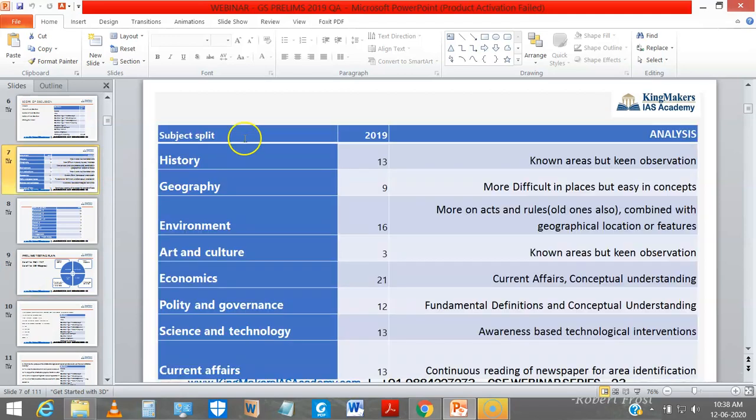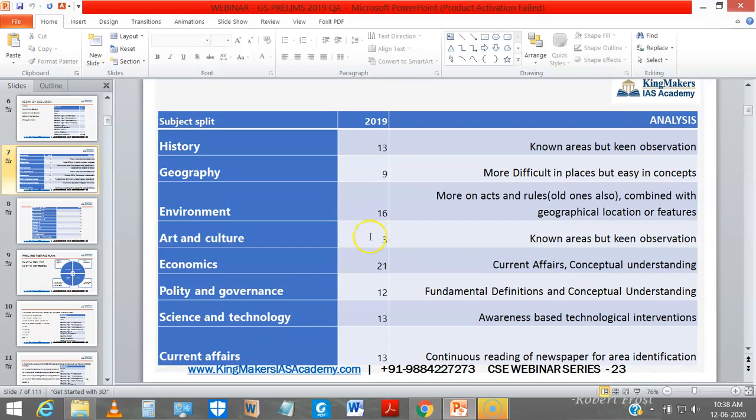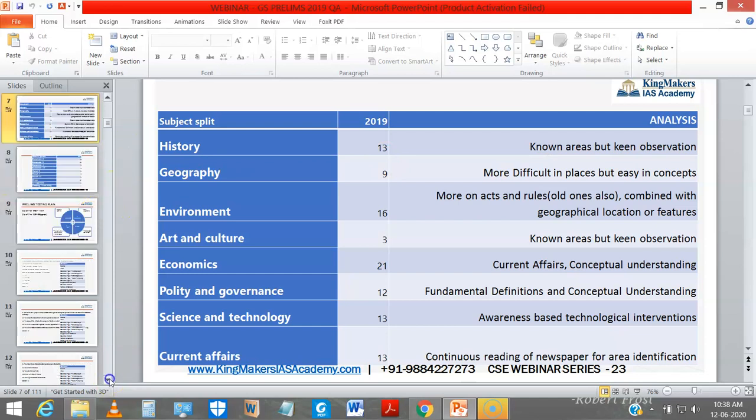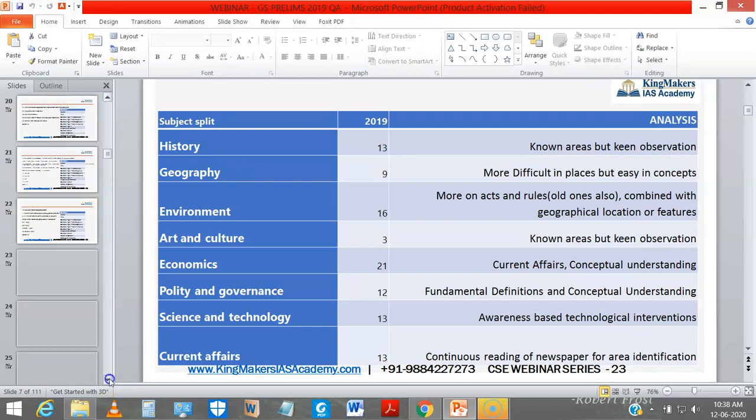And we also analyzed the subjects, how the questions were asked in history, geography, environment, art and culture, economics, polity and governance, current affairs, and science and technology. So we saw how the analysis was made. So please do watch part 1 and part 2 to make this session more useful. Before starting with the session, I move on to question number 51.